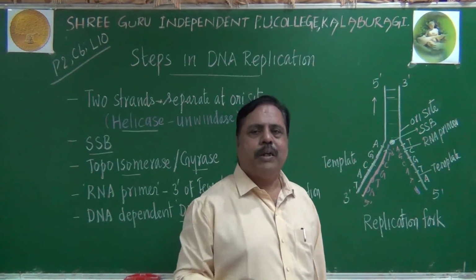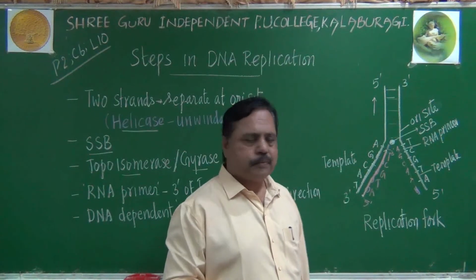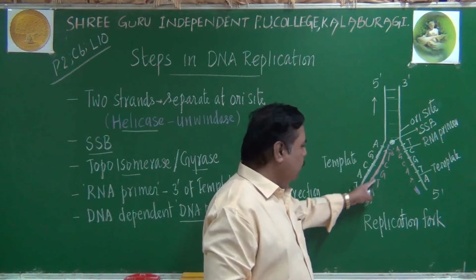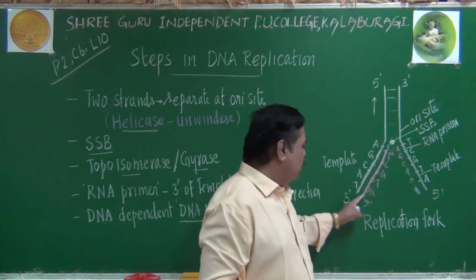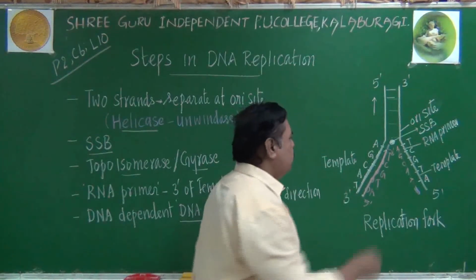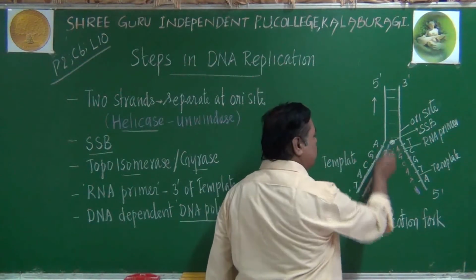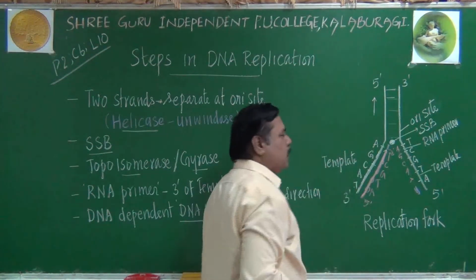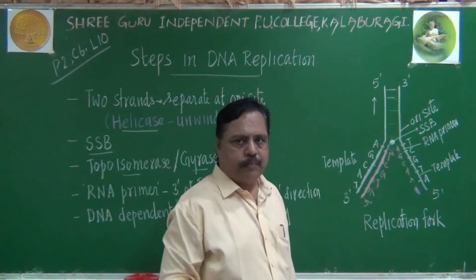But students, one important point is construction of a polynucleotide chain towards replication fork is easy because there is a support available here and it will be happening further and further without any disturbance.